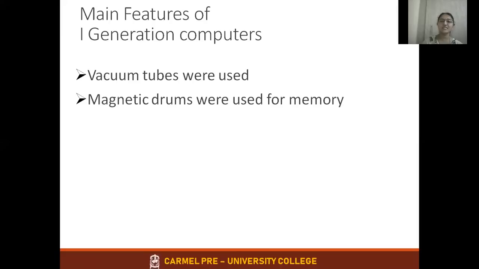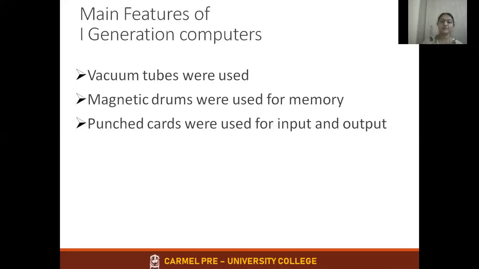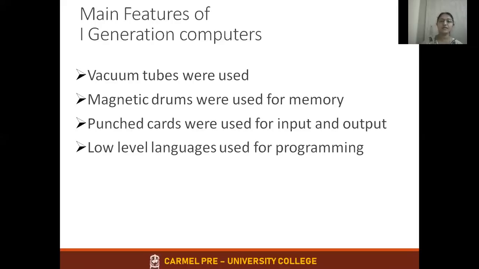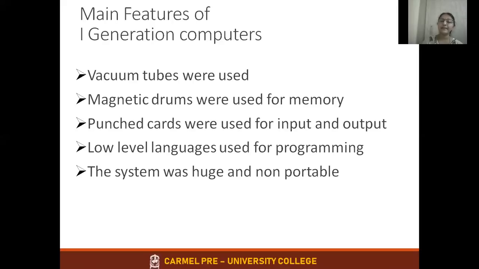Now we use secondary storage devices like hard disks, CDs and DVDs, but during that time, magnetic drums were used for memory. Punch cards were used for input and output. We learned about punch cards in the history in the last class. Then low level languages were used for programming. And the last feature is that the system was very huge and non-portable. These are the main features of first generation computers.